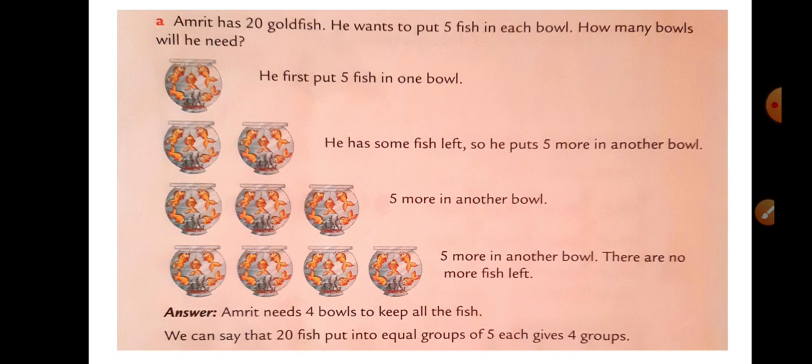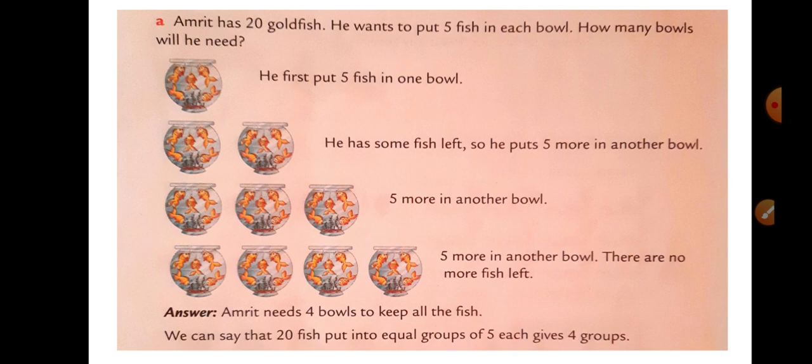Then again some fish are left, that is 5 fish are again left. Then in the last bowl he puts them, and then he gets 4 bowls of 5 fish each, that is 4 equal groups of equal fish, right? So Amrit needs 4 bowls to keep all the fish, right? We can say that 20 fish put into equal groups of 5 each gives 4 groups.